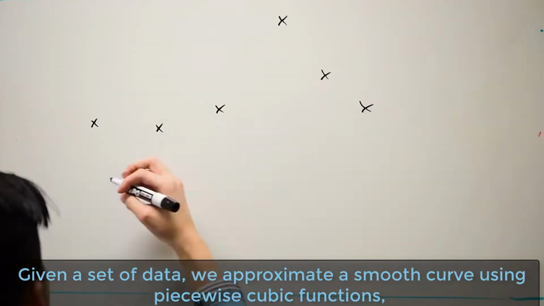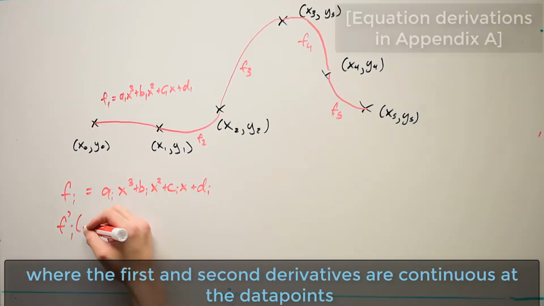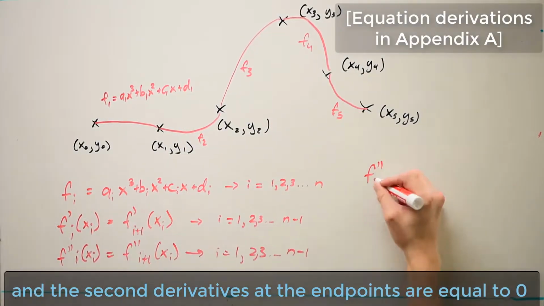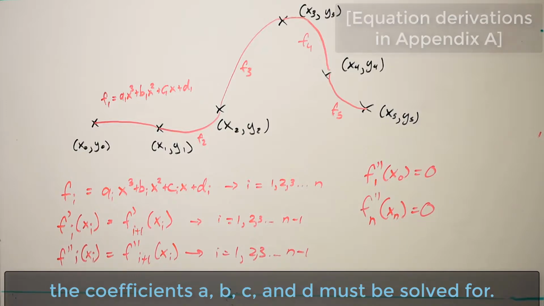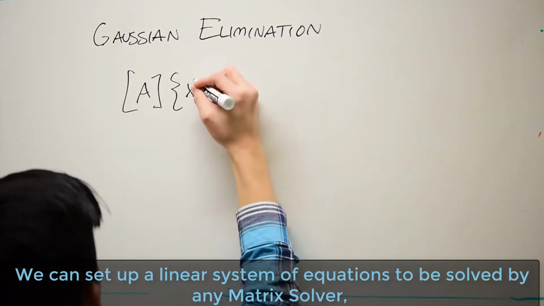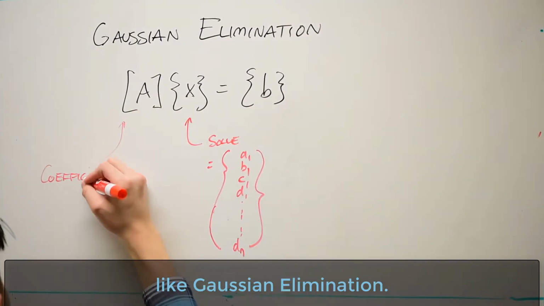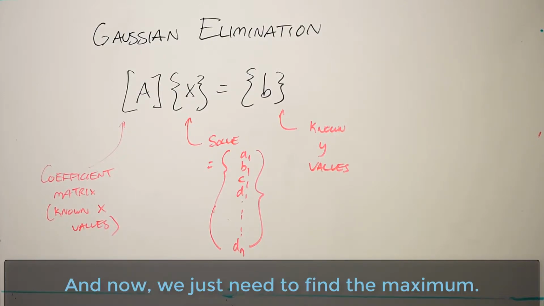Given a set of data, we approximate a smooth curve using piecewise cubic functions, where the first and second derivatives are continuous at the data points, and the second derivative at the endpoints are equal to 0. Since the xy coordinates of all data points are known, the coefficients a, b, c, and d must be solved for. We can set up a linear system of equations to be solved using any matrix solver, like Gaussian elimination. Solving gives us everything we need to define the approximated curve, and now we just need to find the maximum.